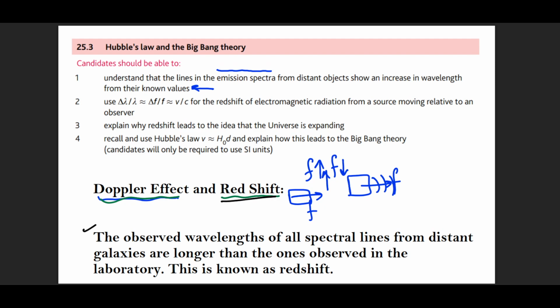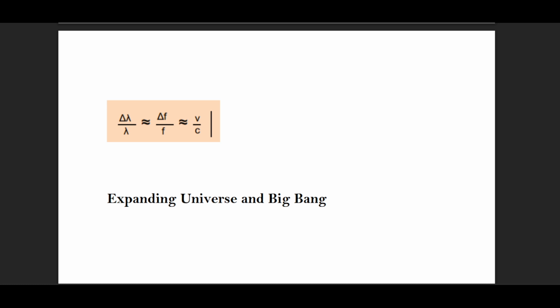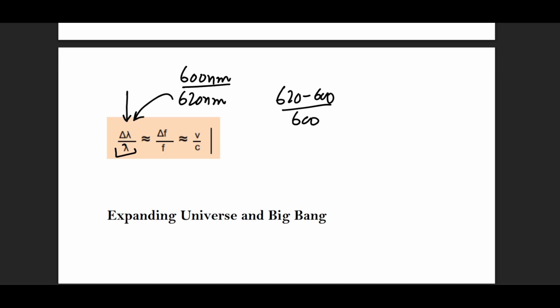So the first part is that we need to understand the emission spectrum, how the emission spectrum leads to the Doppler effect and finally to the redshift, okay? So we understand point number one. Moving on to point number two, this is the equation for that redshift. How we use this equation is, for the sake of example, let's say that the actual wavelength is 600 nanometers, but the perceived wavelength is 620 nanometers, right? So we use this formula as the change in wavelength. So this will be 620 minus 600, divided by 600, which is the true value.